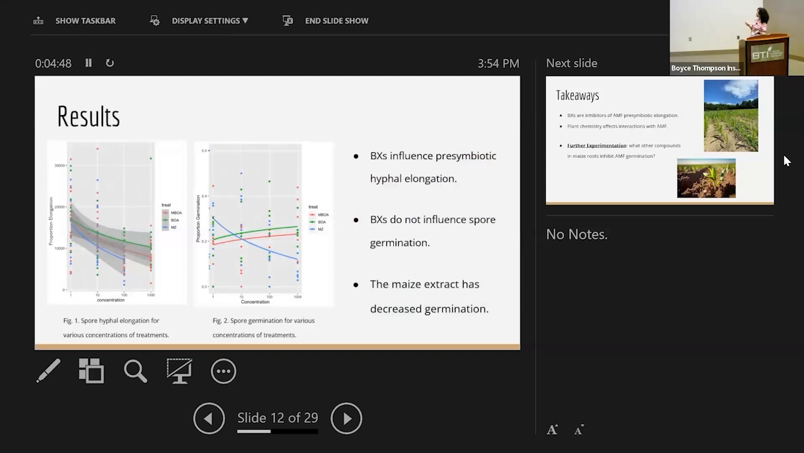For this experiment, the results showed that the benzoxazinoids did influence pre-symbiotic hyphal elongation. As you can see, there's a decreasing trend in the hyphal elongation as the concentration of the treatments increased, and this was very eye-opening. We also saw that the benzoxazinoids do not influence the spore germination, which we thought that they would. Lastly, this experiment showed us that the maize extract has decreased germination, whereas the MBOA and the BOA treatments did not have decreased germination.